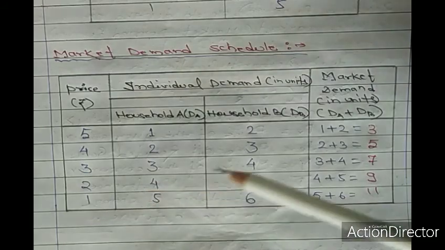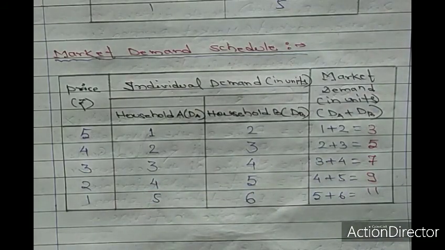In the same way, if you add the individual demand of each consumer at each level of price, it becomes market demand: 3, 5, 7, 9, 11. So this is the market demand schedule.